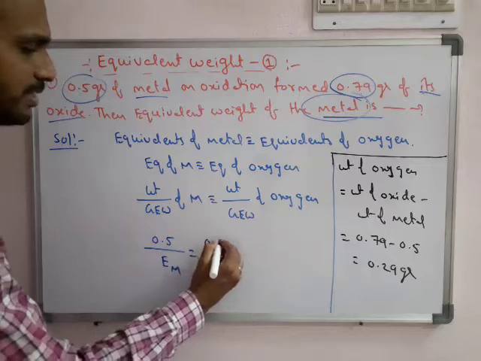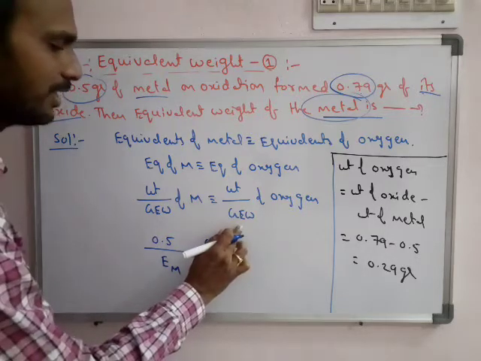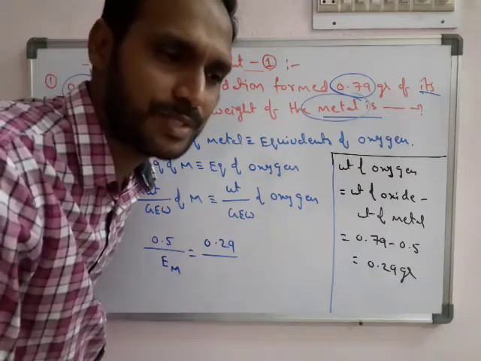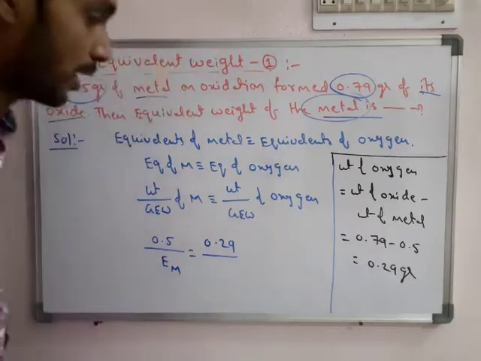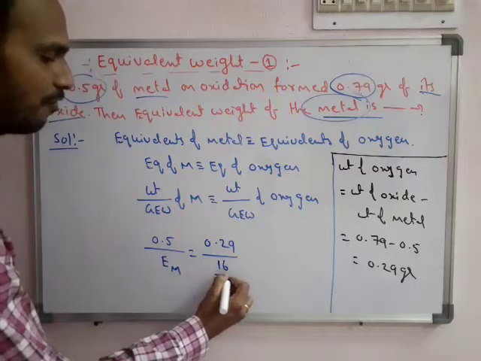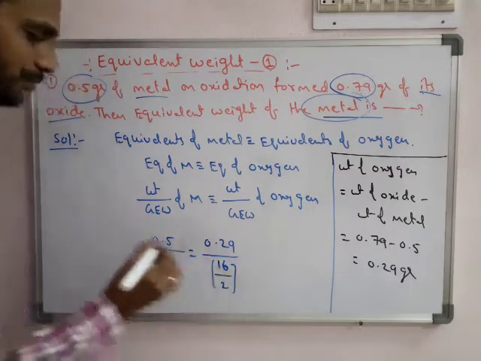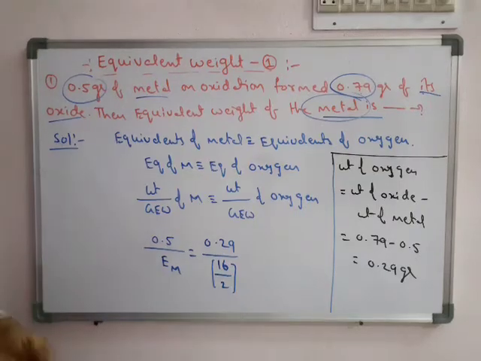So the weight is 0.29. What is the equivalent weight of oxygen? For elements, the equivalent weight formula is atomic weight by valency. The atomic weight is 16. The valency of oxygen is O minus 2 always, that is 2.